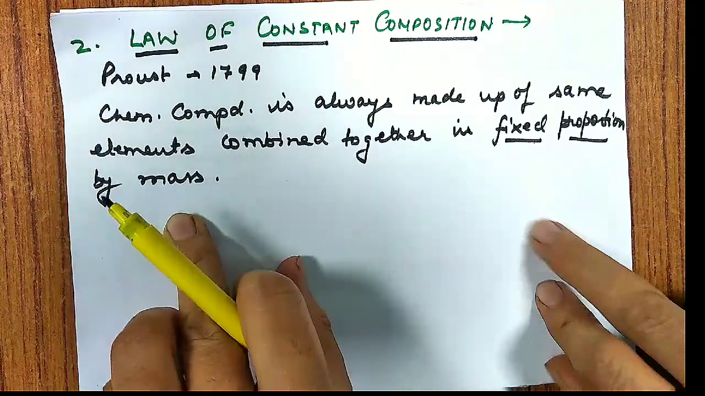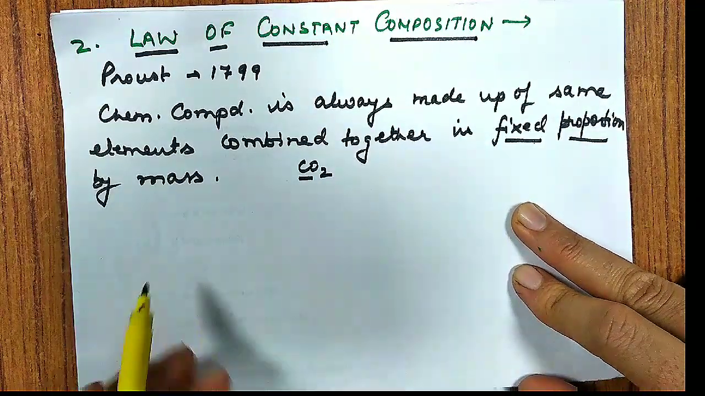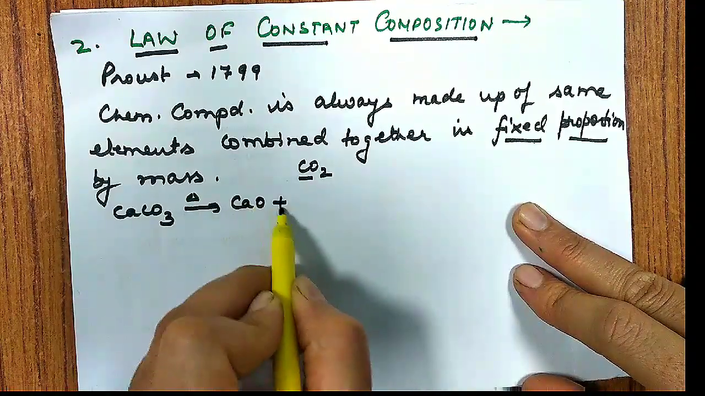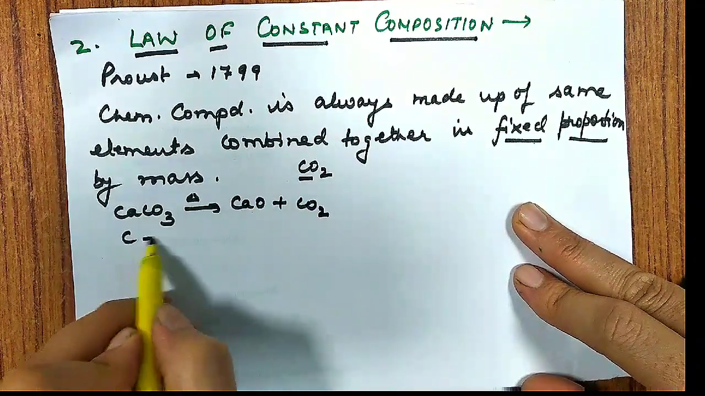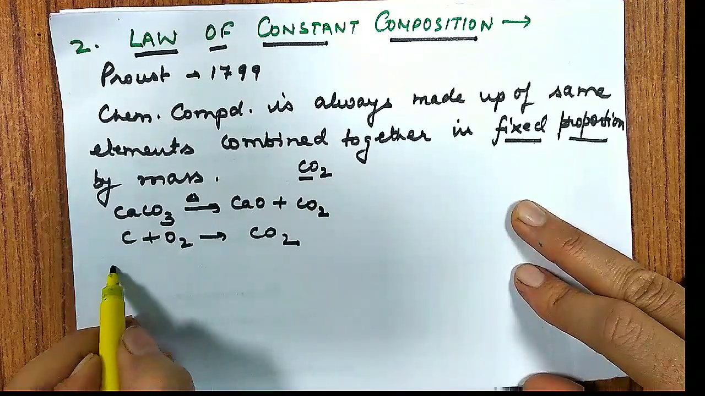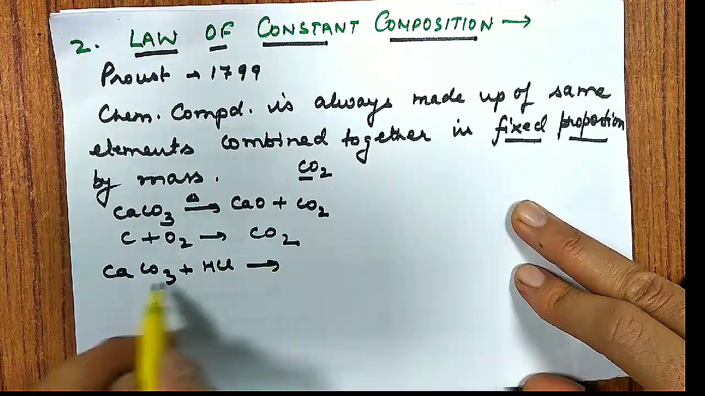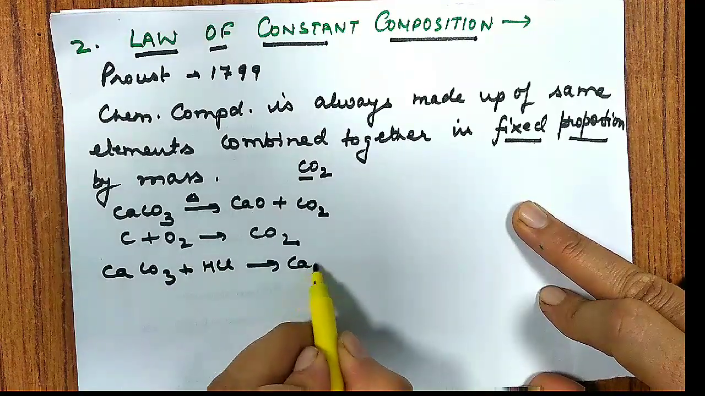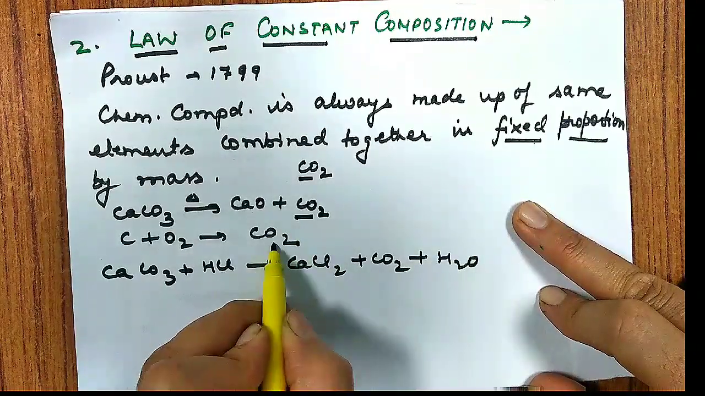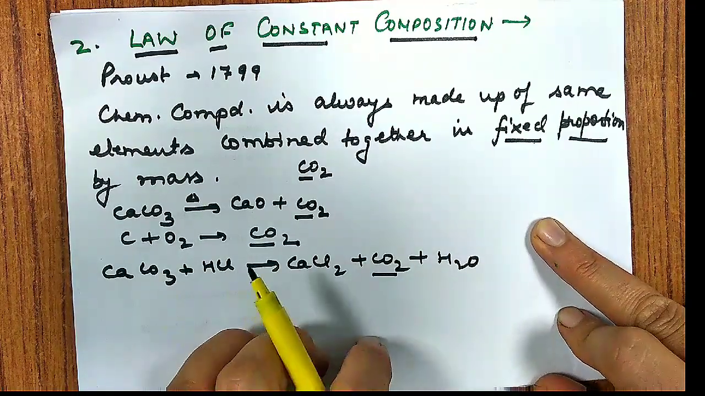For example, if I talk about CO2, the method of preparation can be any method. It can be prepared by the decomposition of CaCO3 and we get CO2. It can be prepared just by mixing C and O2. It can be prepared by taking any salt of hydrochloric acid with calcium carbonate, where we get calcium chloride, CO2 and water. So in three different methods we have prepared CO2, and this CO2 consists of carbon and oxygen.